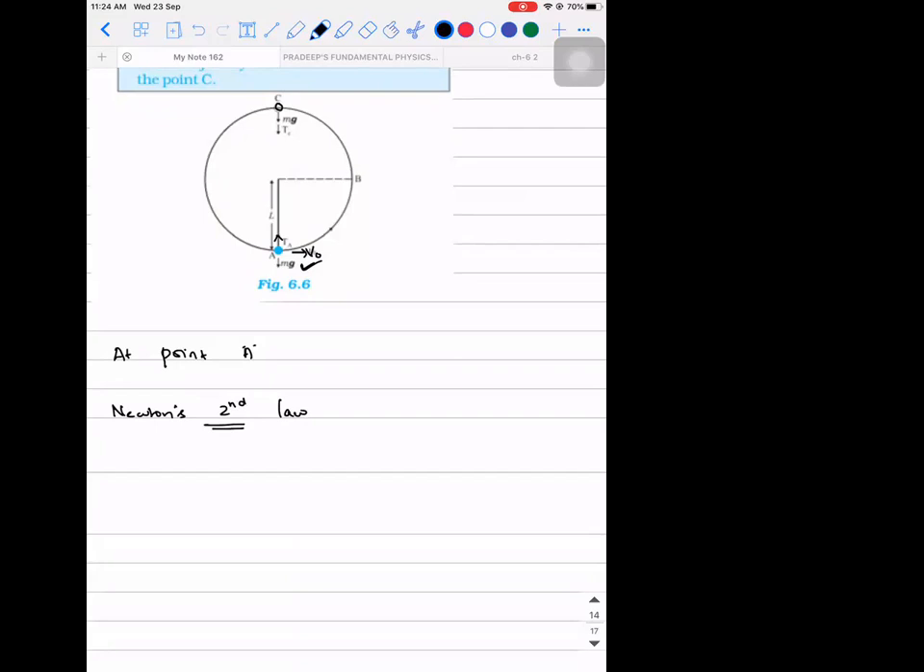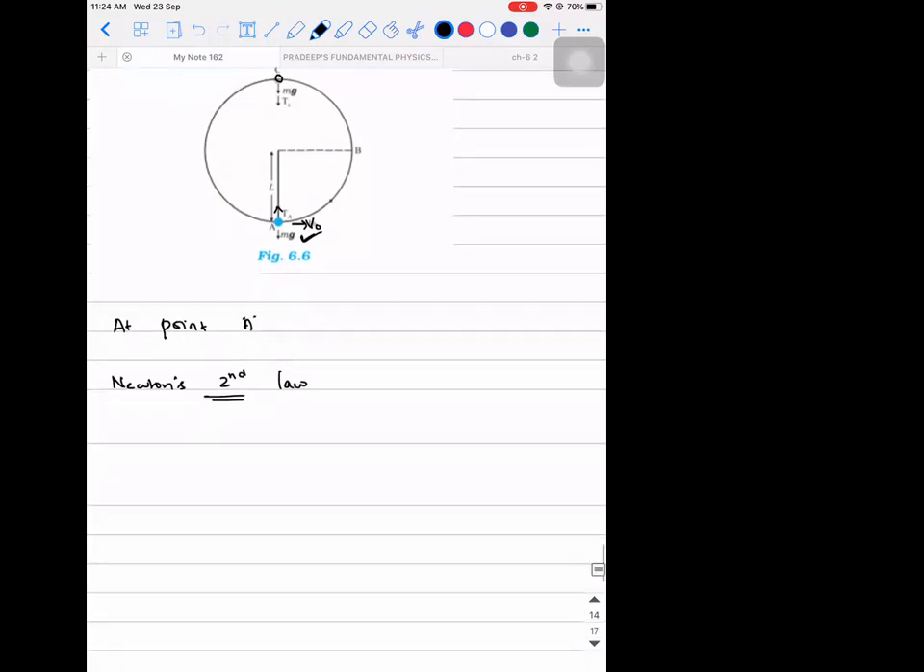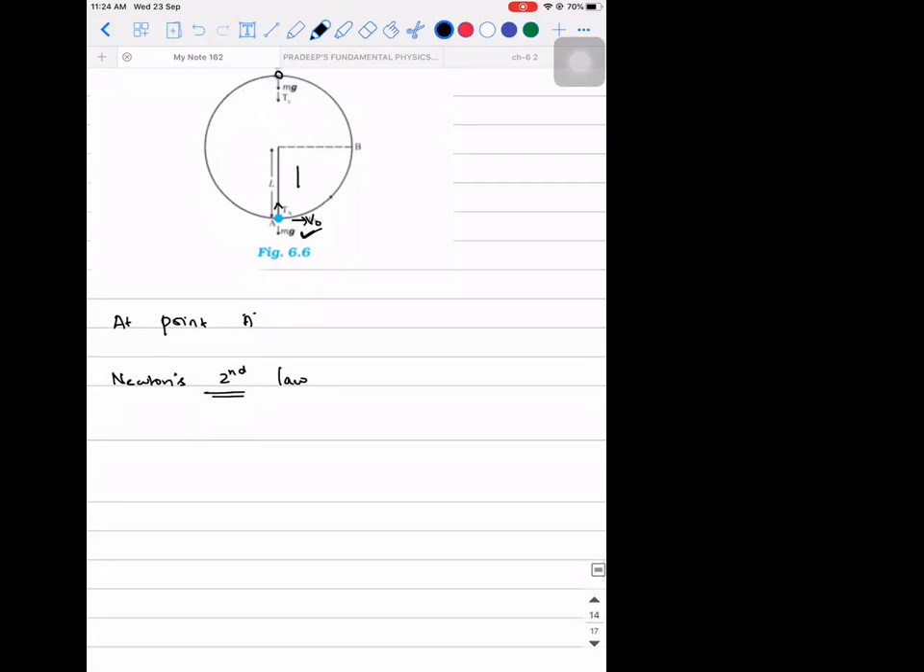What is the necessary force for any object to be in circular motion? I've told this many times. Centripetal force. It is a centripetal force, and the centripetal force will always act towards the center.